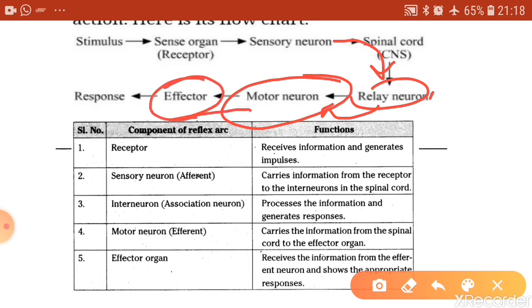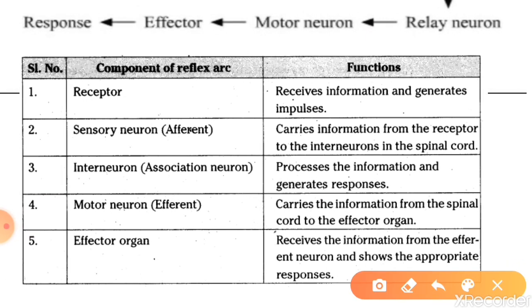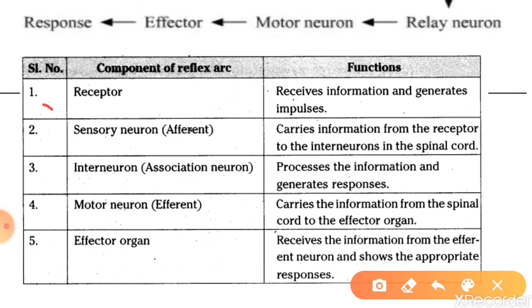The effector organ can be a muscle or a gland which has to show the response. So these are the different components of a reflex arc: a receptor, a sensory neuron, interneurons, which are the relay neurons, then the motor neurons which take the message to the effector organ, and the effector organ shows the appropriate response.